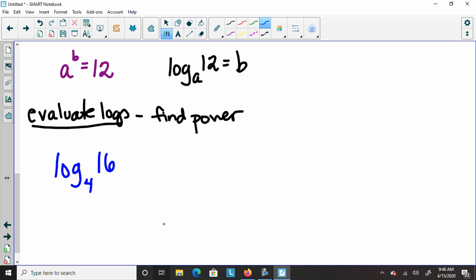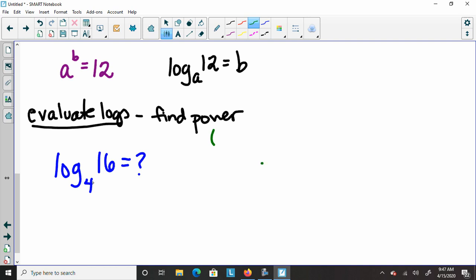Someone said, figure out what that is. Well, I have to know what it means first, and then what I sometimes like to do is write that this equals question mark, and I don't know what that is yet. I'm going to write it as an exponent and then figure out what it is that I'm looking for.